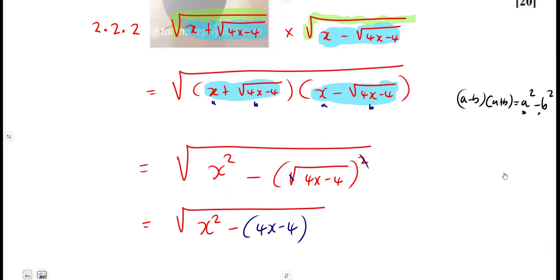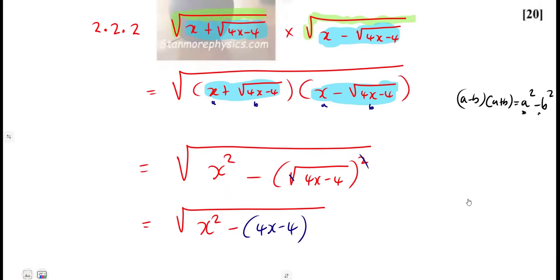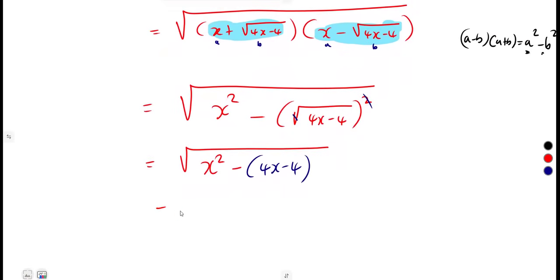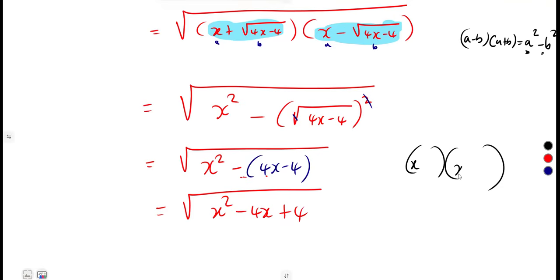All right. This is what you're going to have at the end. So from here, you can expand brackets, then try to factorize, negative 4x, negative, that's a positive 4. So factorizing x squared minus 4x plus 4, it was going to be x and x. Factors of 4, which add up to negative 4. Factors of 4, there is negative 2 and negative 2. If you multiply this, you are going to get a positive 4. Add this, you're going to get a negative 4x. So that's negative 2, negative 2.